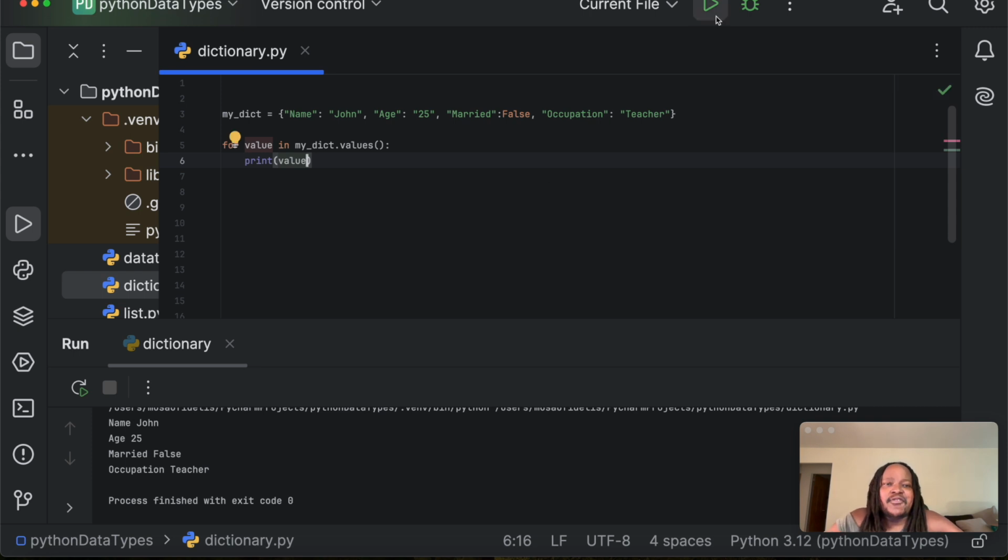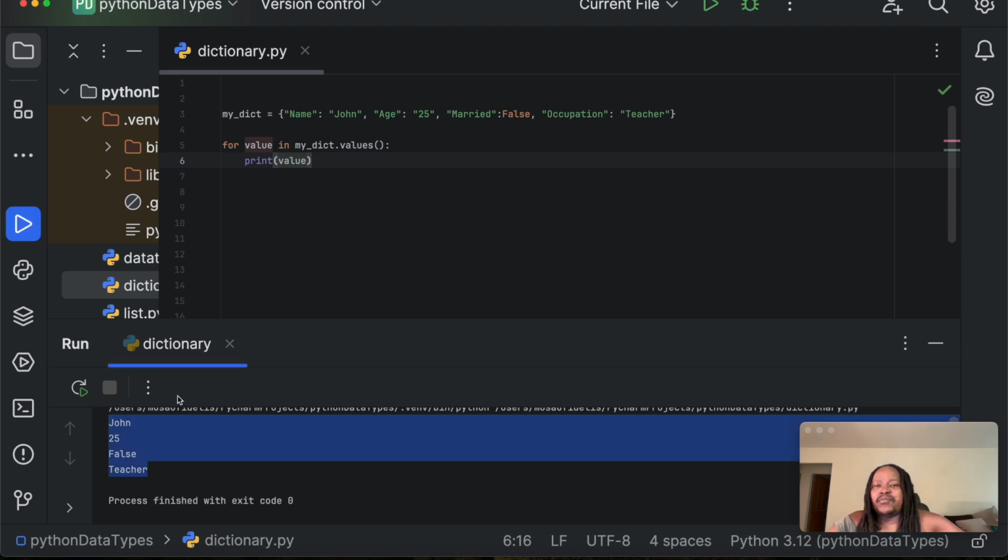If we click on run, we have the values John, 25, false, and teacher printed out. That's how we loop through the values in a dictionary, using dot values with the dictionary name. Our dictionary name is my dict, so we used my dict dot values, and then we printed every value in our dictionary.